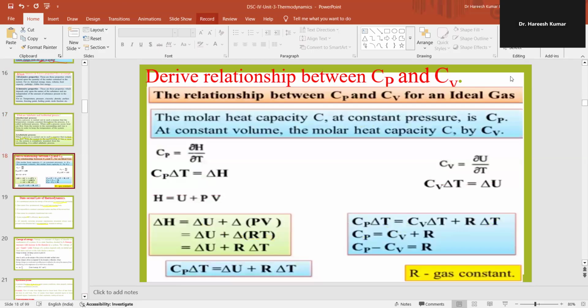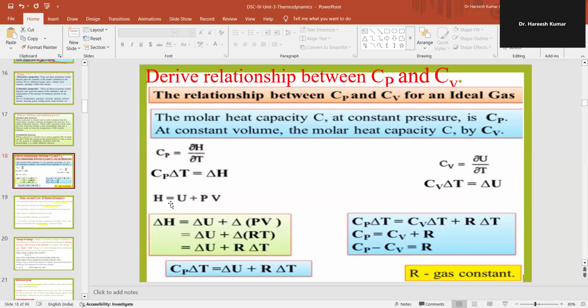Then derive a relationship between Cp and Cv. The relationship between Cp and Cv is for an ideal gas. The molar heat capacity at constant pressure is called Cp. At constant volume, it's called Cv. Cp is equal to delta H upon dT. Then you can take dT to the left hand side. Then Cp delta T is equal to delta H.